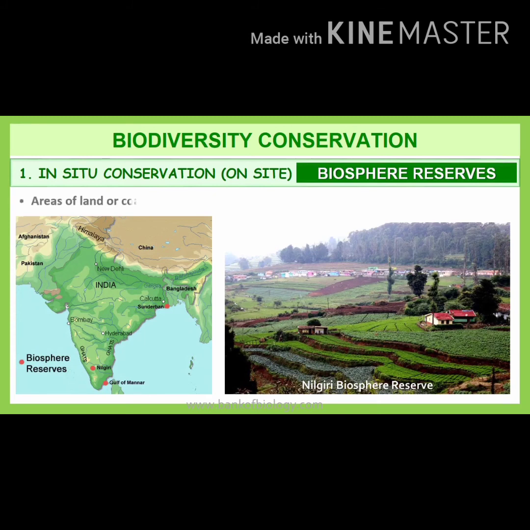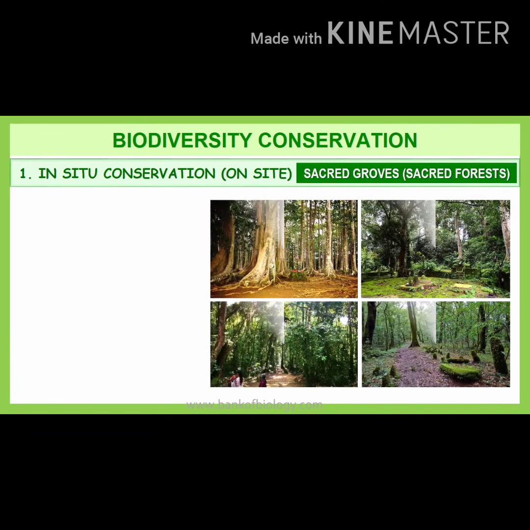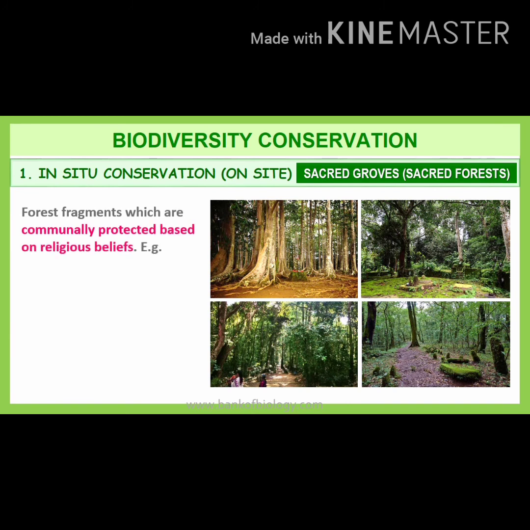An example of a biosphere reserve is the Nilgiri Biosphere Reserve, and these are areas of land or coastal ecosystem for conservation and sustainable use. Then comes another type of in situ conservation: sacred groves. Sacred groves are forest fragments which are communally protected based on religious beliefs.